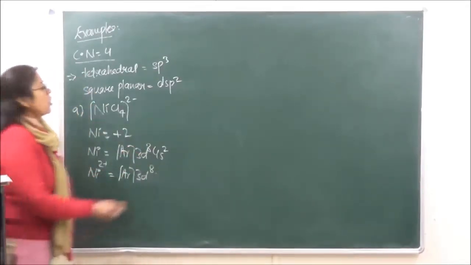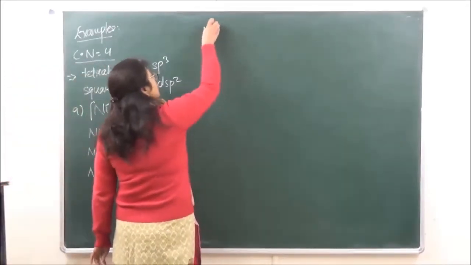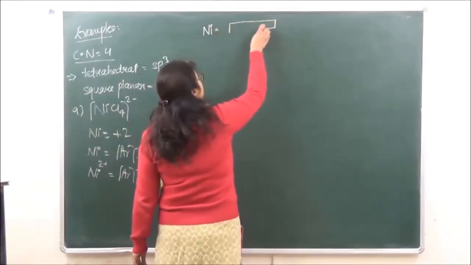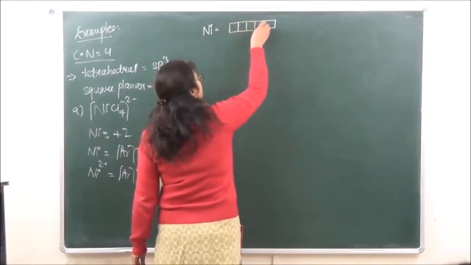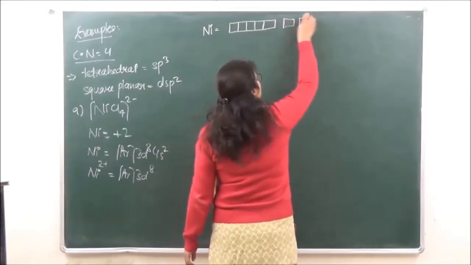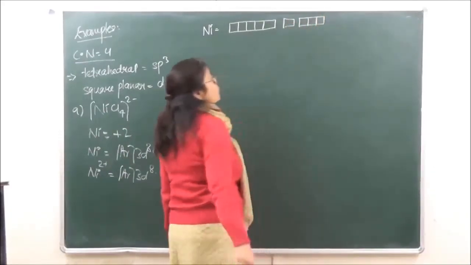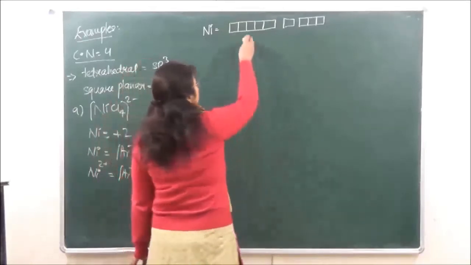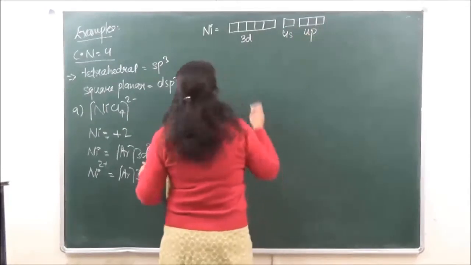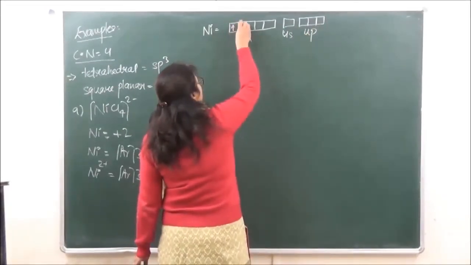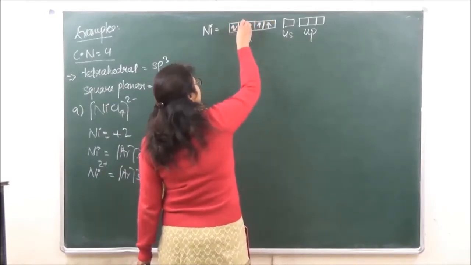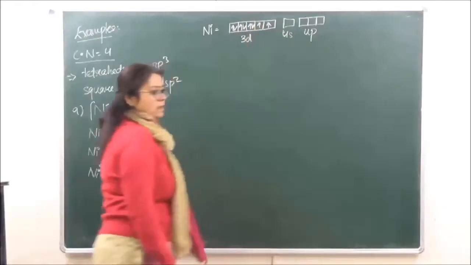Now we will draw the orbital picture. Nickel has 3d, five orbitals, then 4s and 4p. There are 8 electrons in 3d: 1, 2, 3, 4, 5 all singly filled, then 6, 7 and 8.